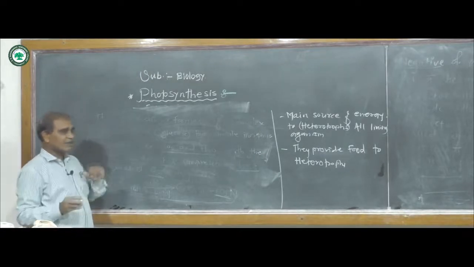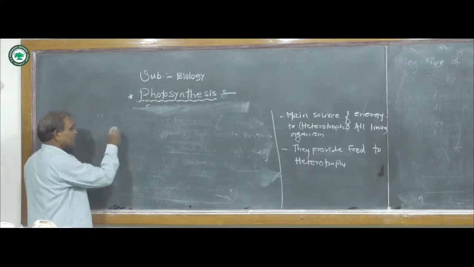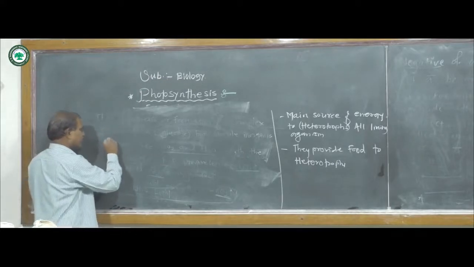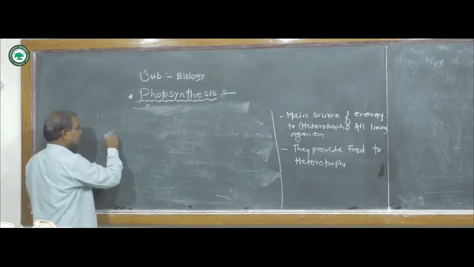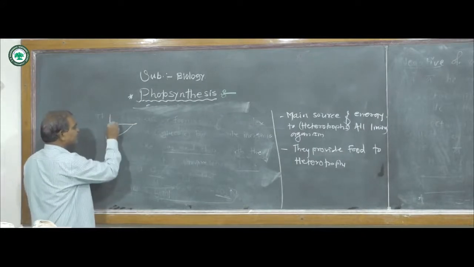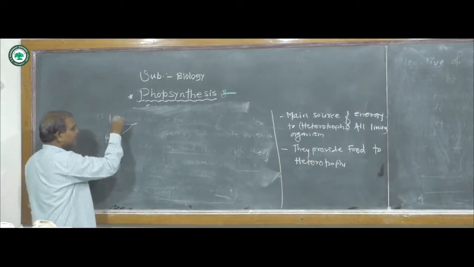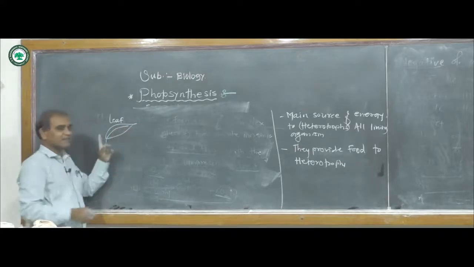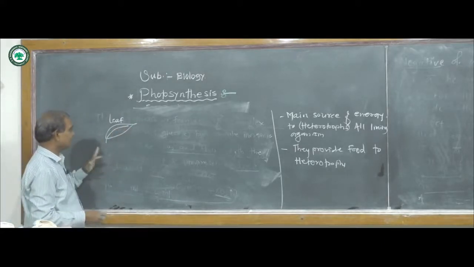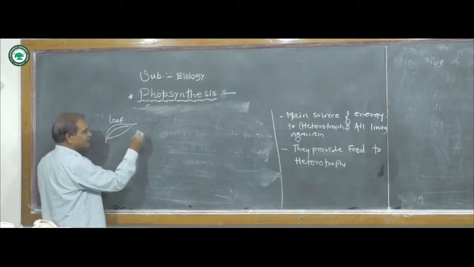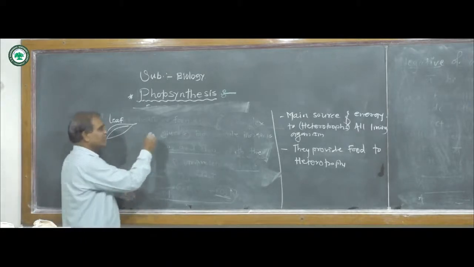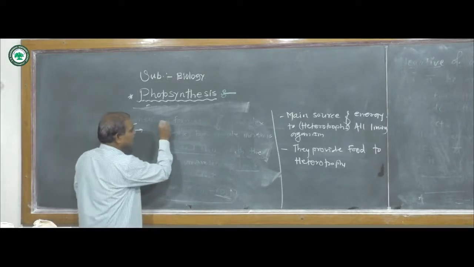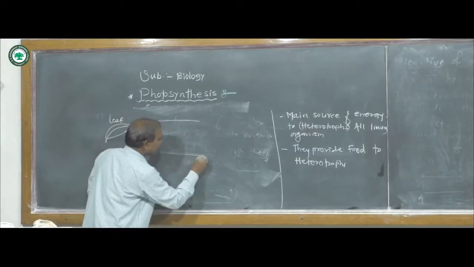As well as cyanobacteria. Now, suppose these are the higher plants. This process of photosynthesis takes place within the leaf. The leaf is dorsiventrally flattened and green, and it consists of an upper surface as well as a lower surface.